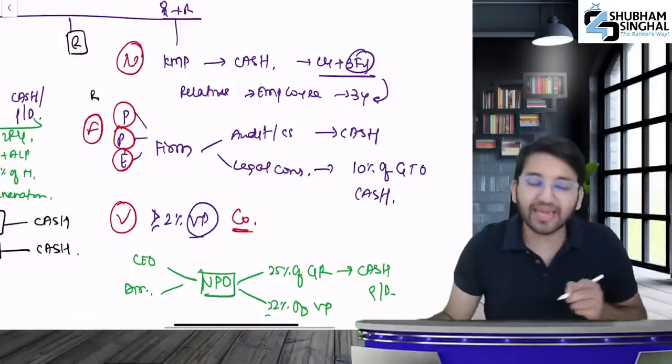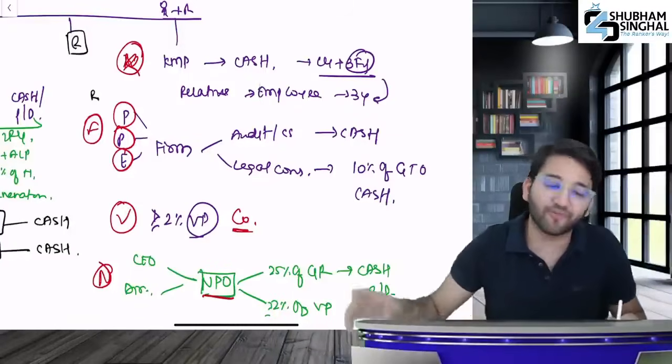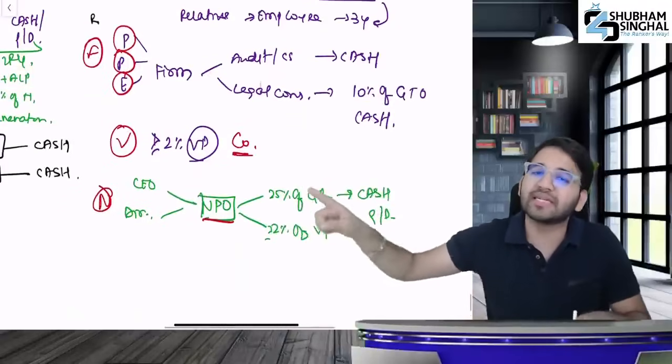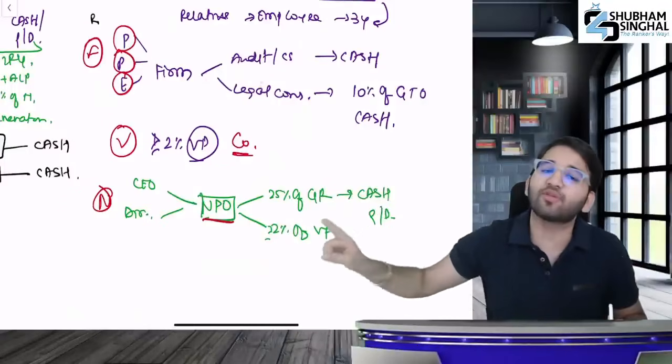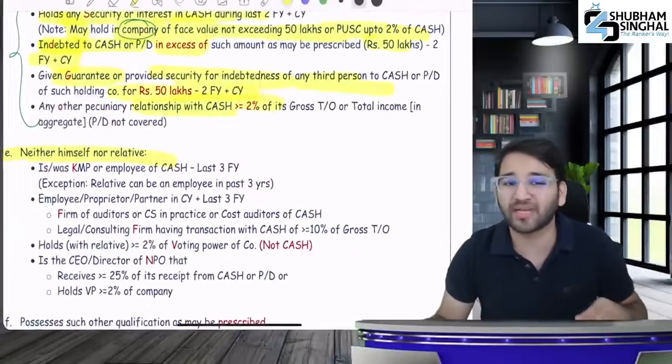Now V is covered. Let's talk about N. What is N? N is non-profit organization. You shouldn't be the CEO or director. NPO's gross receipts of 25% or more should not come from you. Or you should not hold 2% voting power. And the last, you shouldn't be the managerial person.